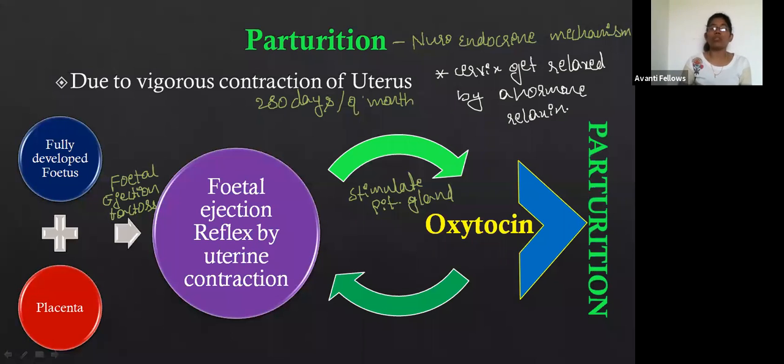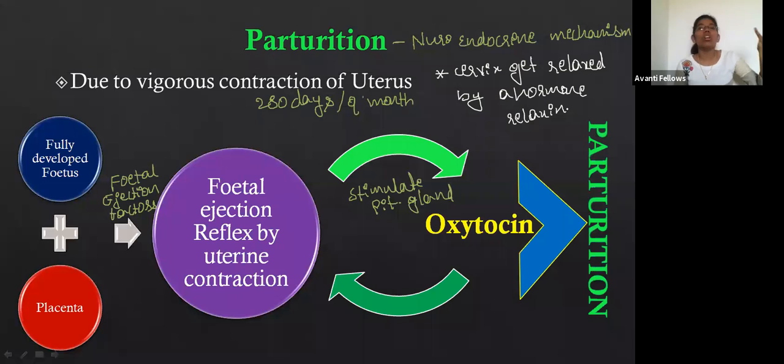And one more thing we need to remember is that while the baby is moving into the cervix, the head of the baby has to come first, and then the hands, legs, and the other parts, so that the parturition will become easy. If the hands or the legs come first, see, the baby doesn't know how to come out. Baby is not aware of all these things. So if the legs come first, then what happens? There are chances of getting stuck in between.